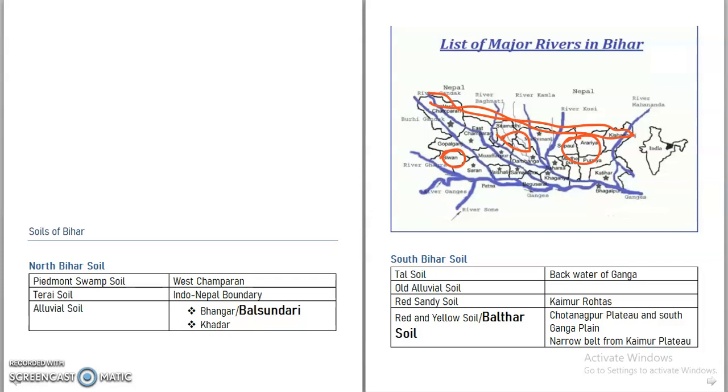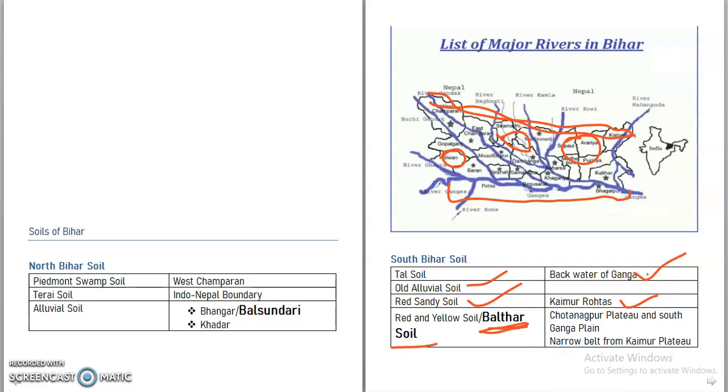Then in South Bihar, the Ganga divides, and it creates a tal soil region, the backwater of the Ganga. Then most of the region will have old alluvial soil because rivers are fewer. Then the Kaimur Rohtas region has red sandy soil. Then red and yellow soil is also known as Balthar soil. We have to focus on this. This is known as Balthar soil in local language.